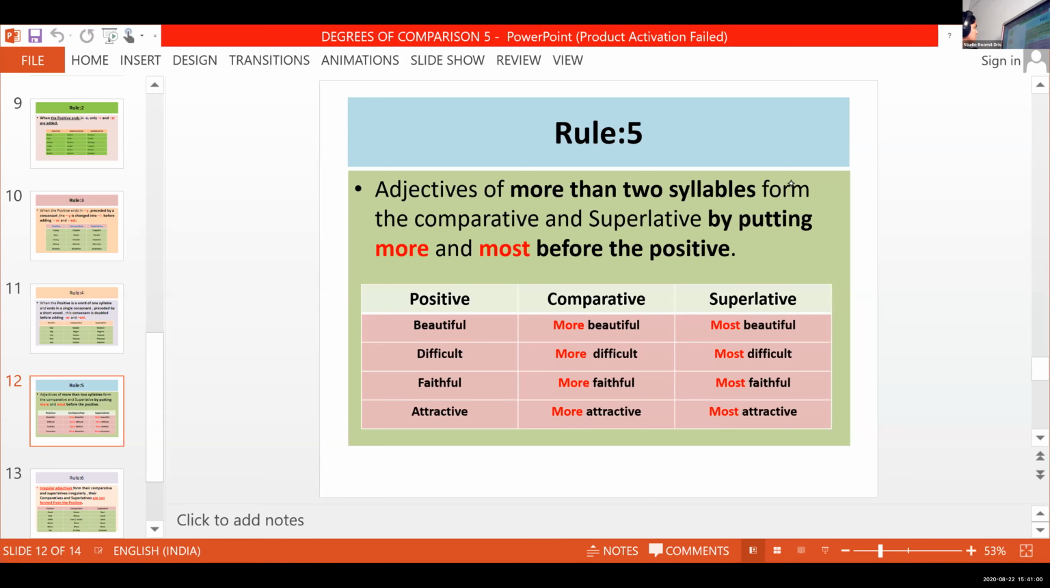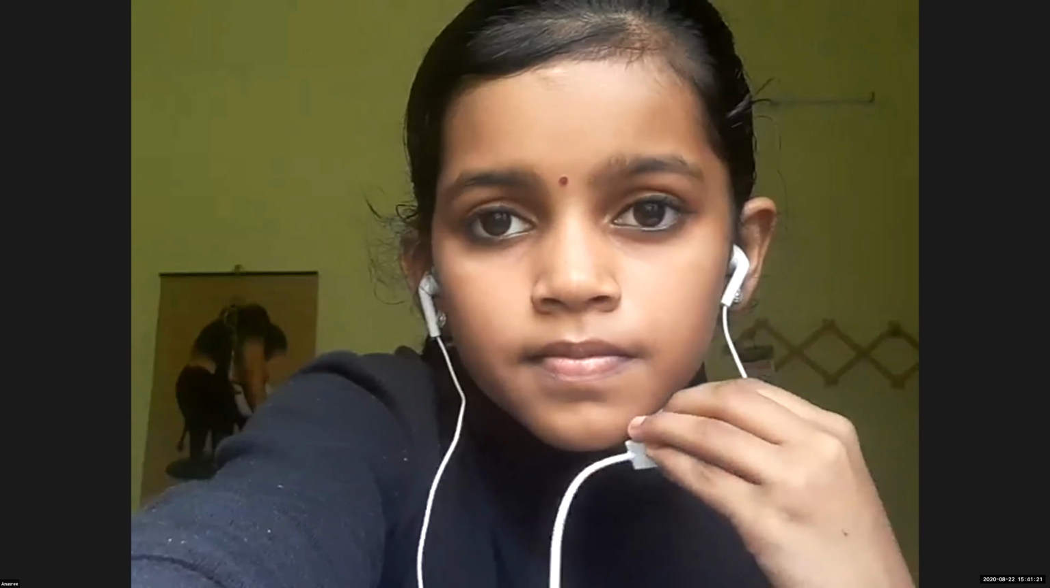Form the comparative and superlative by putting more and most before the positive. So here we are not changing the form by adding er and est. We are not changing the form here. Okay, guys? If the word is more than 2 syllables, sometimes it is applicable for disyllabic words also.